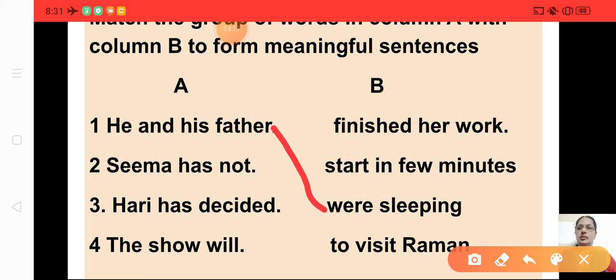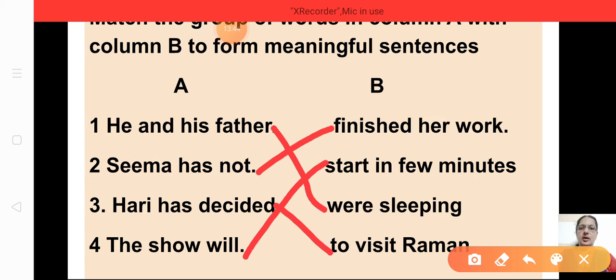Okay, understood how to do? Seema has not. Seema is a girl. So you can write Seema has not finished her work. Hari has decided. Will it come start in few minutes? How can it come? It cannot come, isn't it? So Hari has decided to visit Raman. The show will start in few minutes. So this is an exercise in your workbook. So this is just matching the sentences of the proper tense.